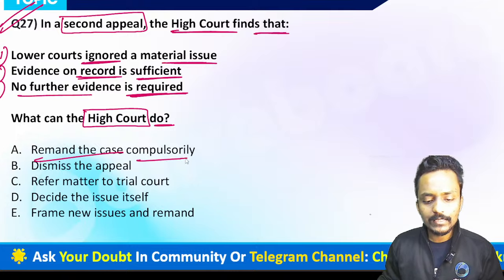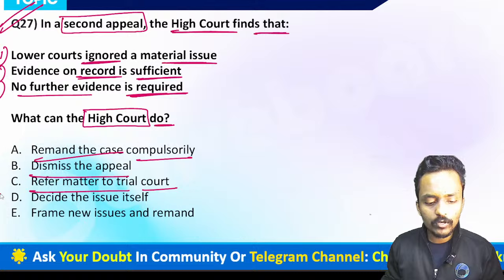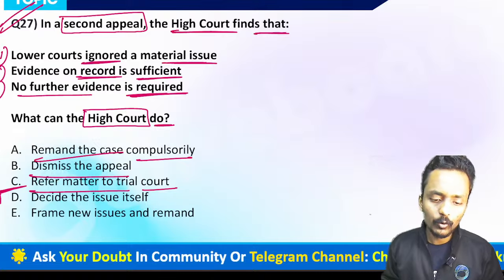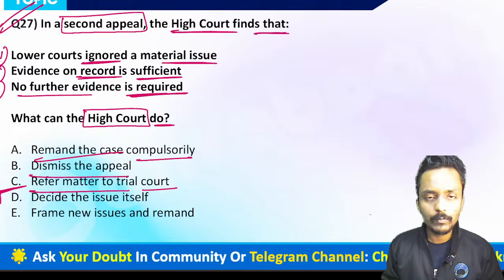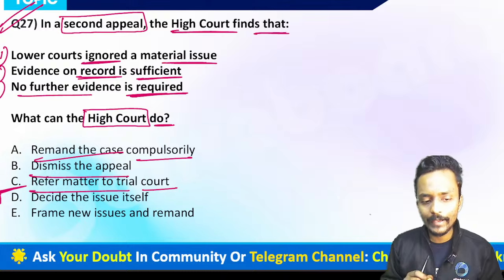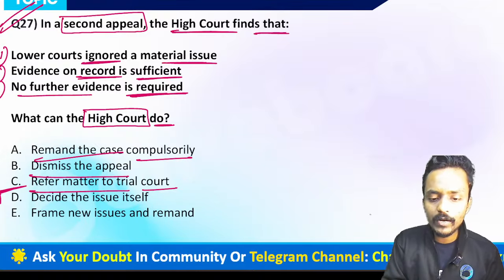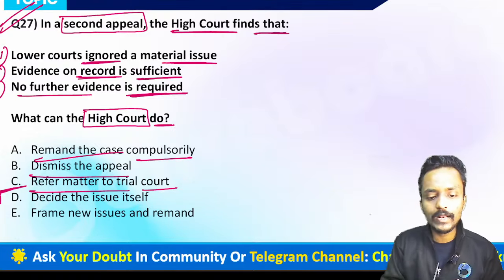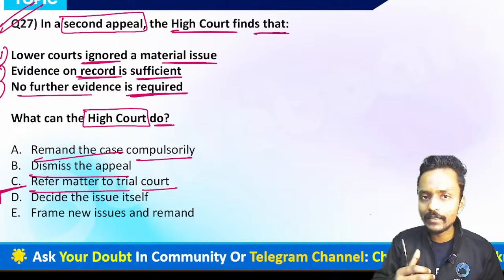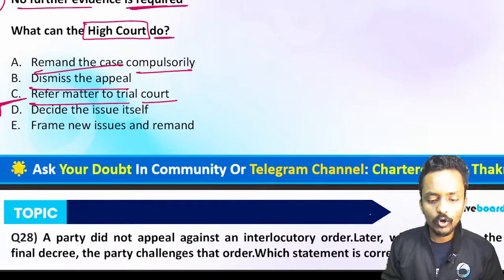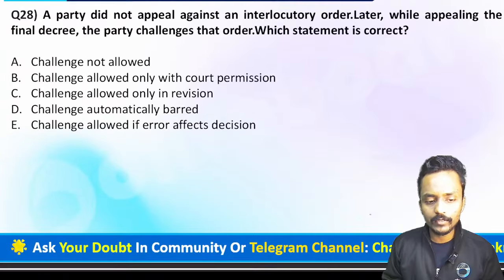The options are: remand the case compulsorily, dismiss the appeal, refer the matter to the trial court, or decide the issue itself. If the High Court wants to decide the matter itself, it can. Yes, the Civil Procedure Code has given this power to the High Court. If the lower court ignored a material issue, sufficient evidence for that issue is available and no further evidence is required, then the High Court will proceed with the matter and pass the decree accordingly. So option D is absolutely the correct answer.